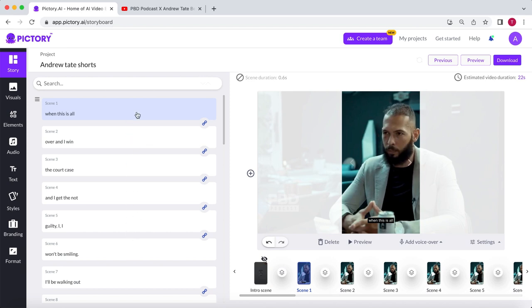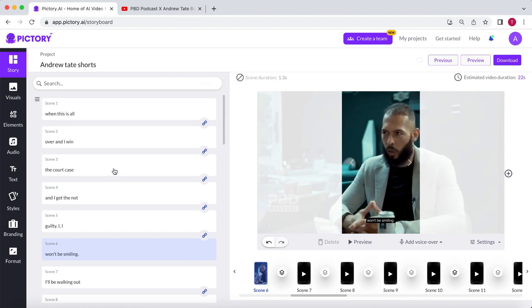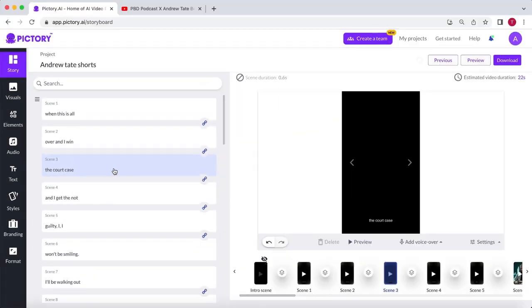And for those who don't know what I mean by B-roll footage, it refers to mostly stock footage used to enhance videos. So, for instance, Andrew is talking about his court appearance. He mentions this in the third scene, which is linked to the others. I would like to add some B-roll footage starting from this scene. To do that, I need to undo the link by simply clicking on it.